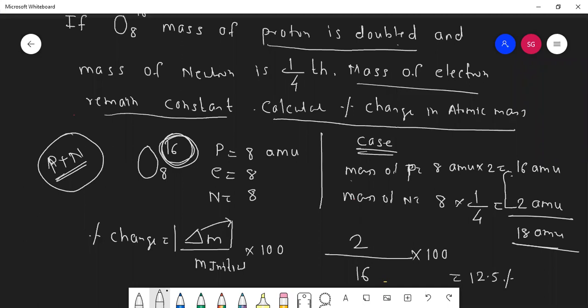Okay. Students, what actually we think? The three particles are there: proton, neutron, and electron. Together we say it as mass number. No, students, electron we don't consider in mass because in the nucleus what is there? Proton plus neutron, and proton plus neutron together is called mass number. Electron we never take in mass number.